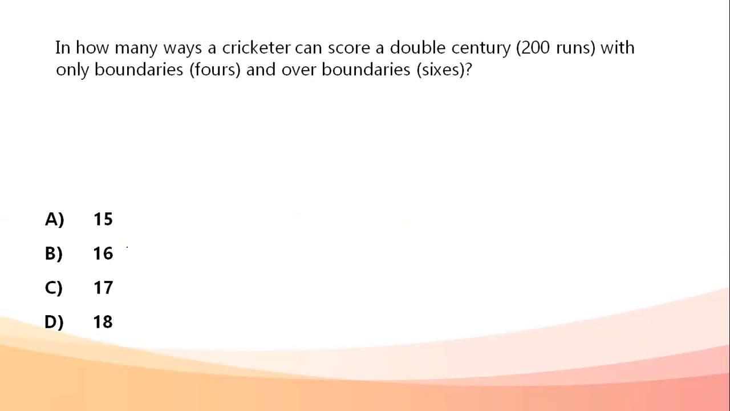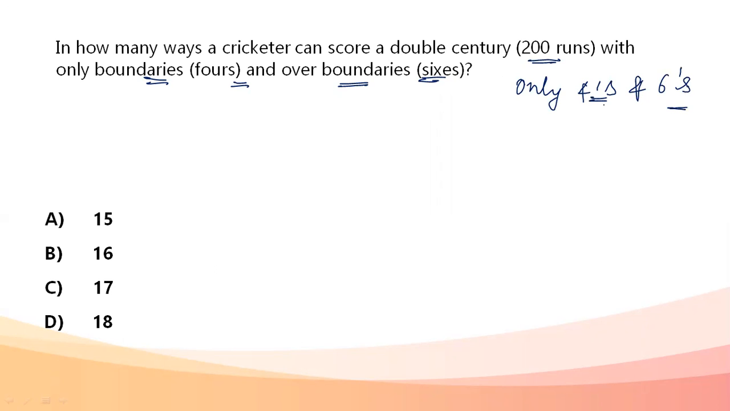Now, next question. In how many ways can a cricketer score a double century, 200 runs, with only boundaries and over boundaries? Boundaries means 4s and over boundaries means 6s. So I have to score 200 runs using only 4s and 6s. Only 4s and 6s, how you can score, we're going to do that way. So we have to draw a table with the number of 4s and the number of 6s. If it is just only 4s, it is going to be 50 4s and 0 6s.